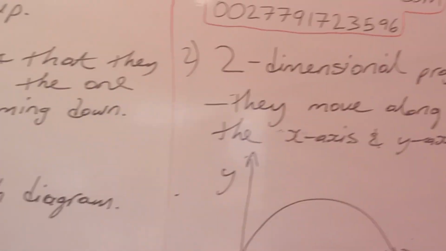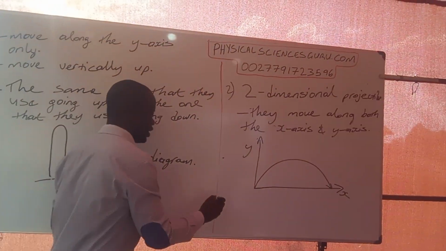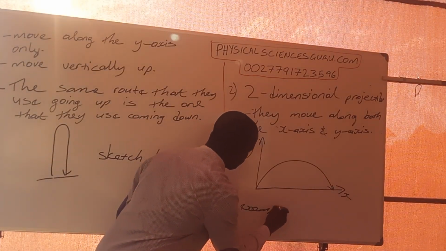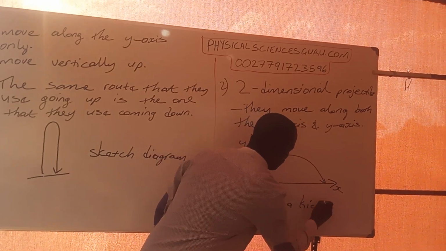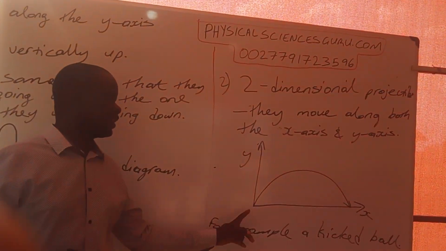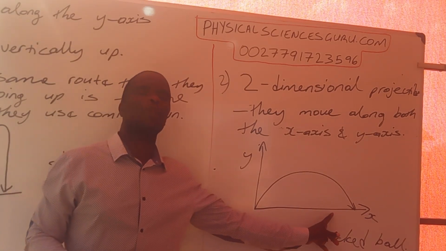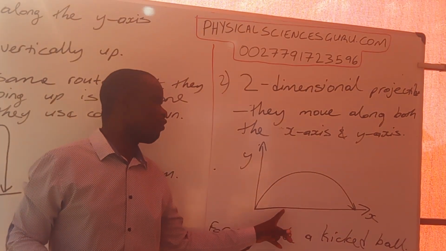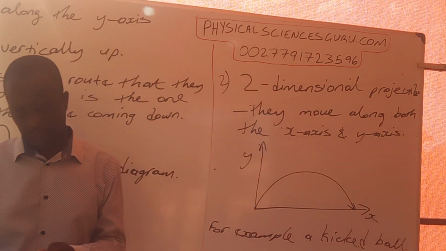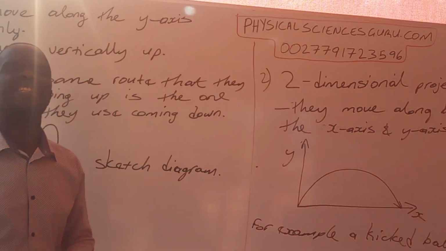And an example of our two-dimensional projectile is, for example, a kicked ball. When you kick a ball, as it moves, it is moving both vertically and also horizontally, right? So the movement of a kicked ball here is two-dimensional. It is showing us what we call two-dimensional projectiles.